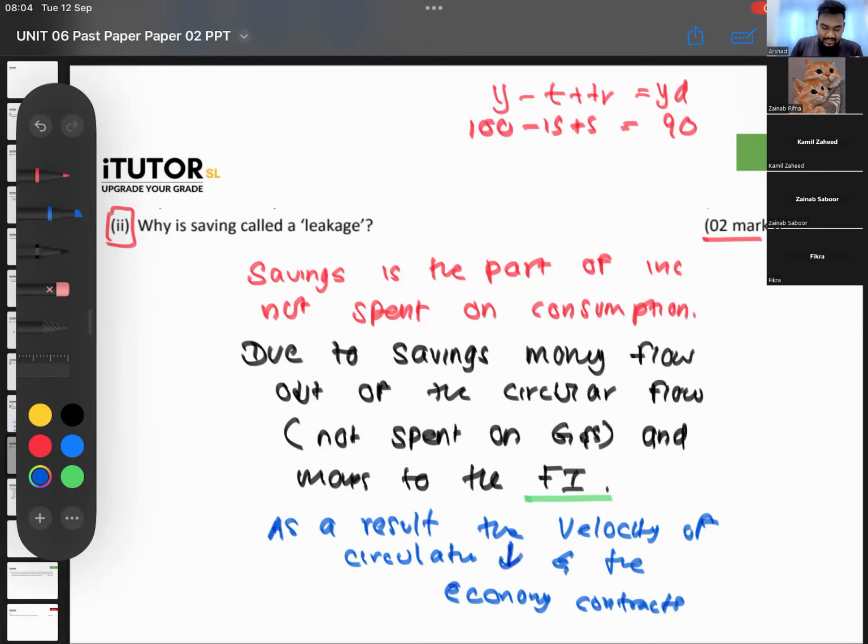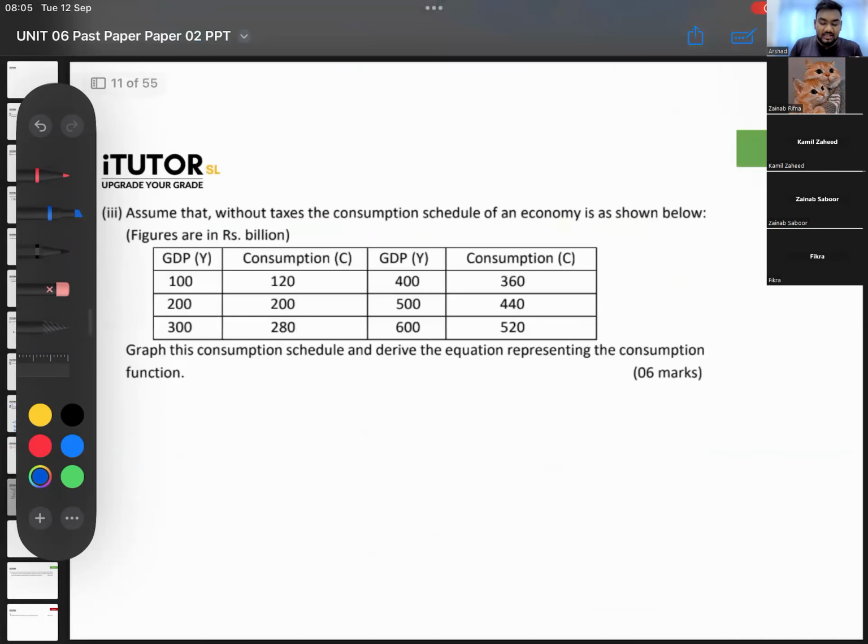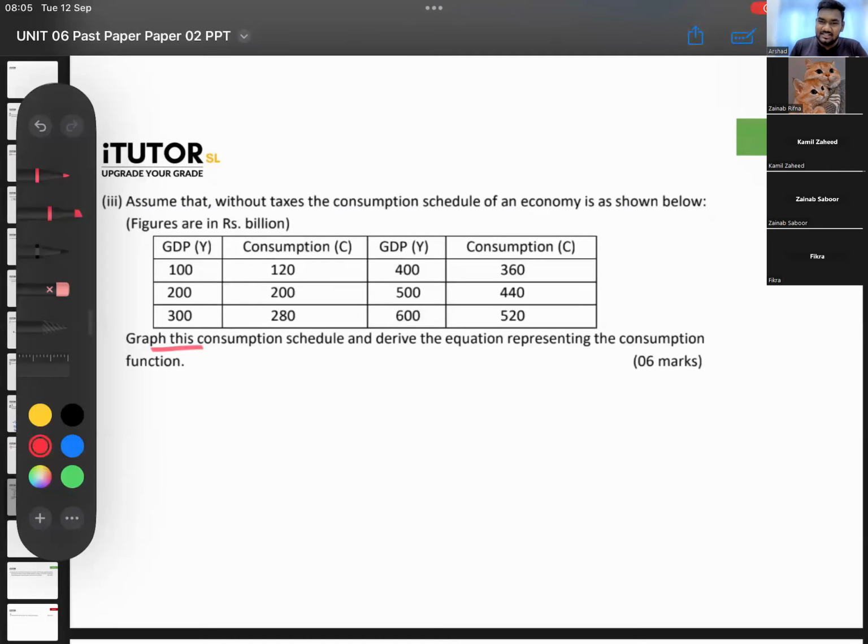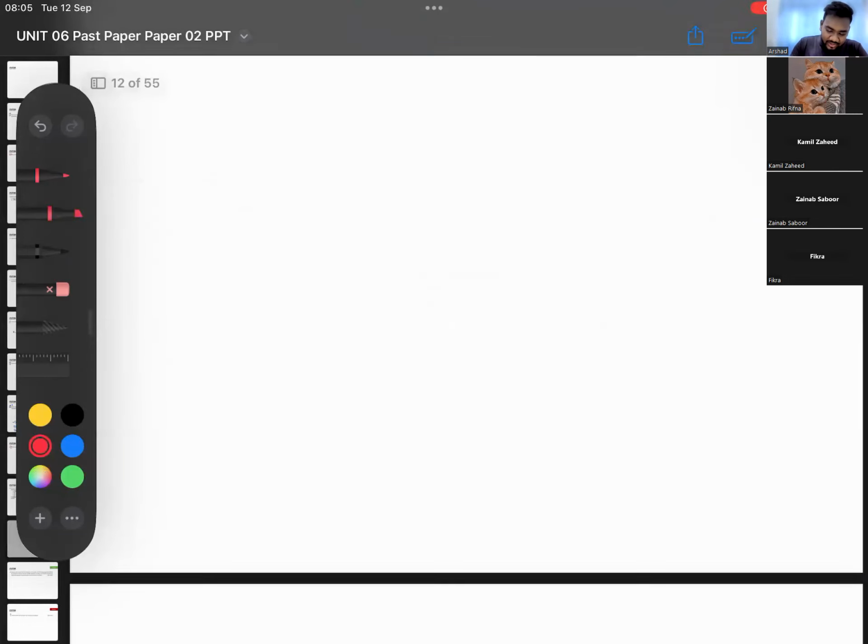Okay, right. Then we'll go into part 3. Assume that without taxes, the consumption schedule for the economy is shown below. Graph this consumption schedule and derive the equation representing the consumption. See, the moment they say graph this consumption schedule, it has to be on graph paper. Don't draw it on normal paper. So how do we draw this? Simple, guys. Properly show the points. They have given you the Y, they have given you the Z. You just have to draw the graph, right? I'll draw it over here.